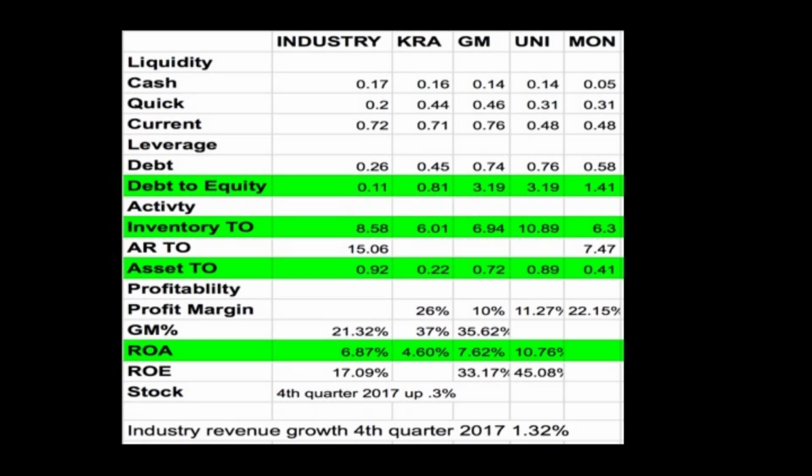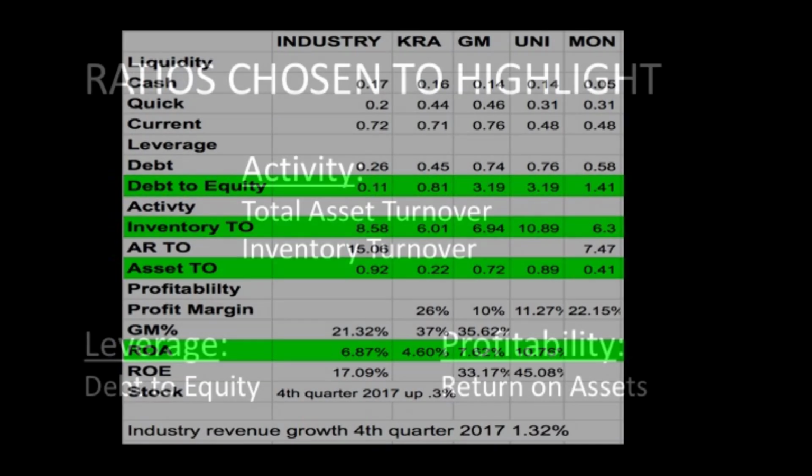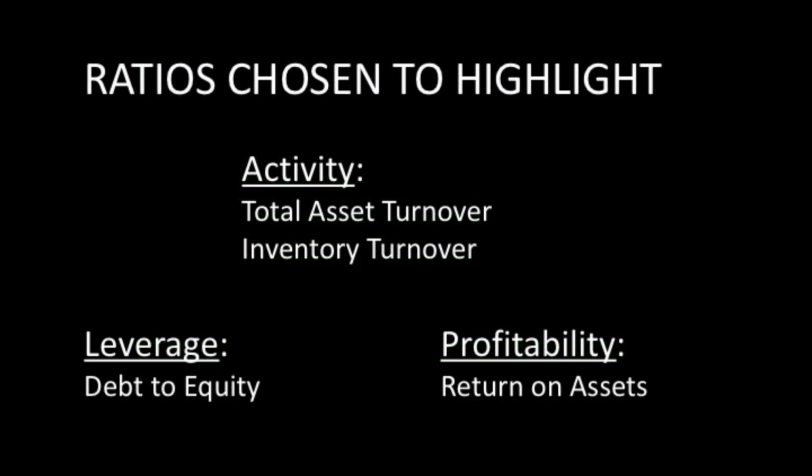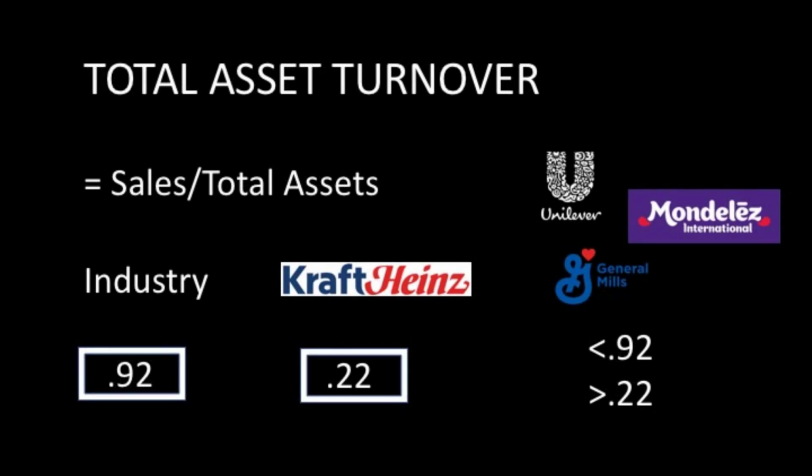We are pulling out some specific ratios we analyzed to highlight differences, both good and bad, between Kraft Heinz and our competitors. The ratios we feel are most important to highlight are asset turnover, inventory turnover, debt to equity, and return on assets. Asset turnover and inventory turnover are both activity ratios. Asset turnover is computed by taking sales divided by total assets. The packaged food industry asset turnover is 0.92, while Kraft Heinz asset turnover is 0.22.